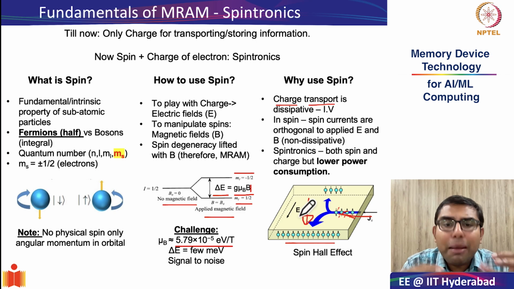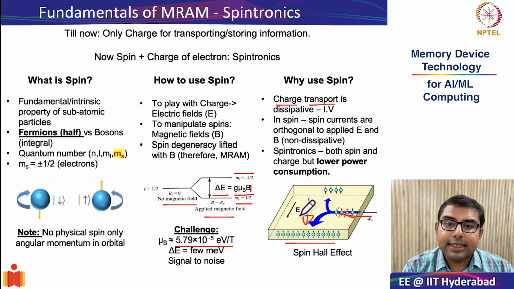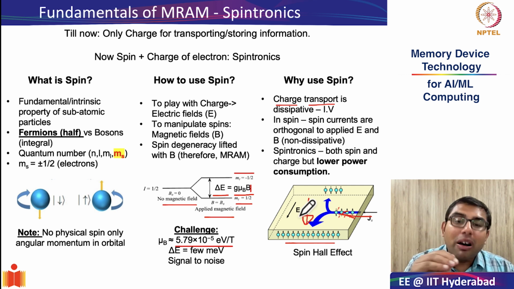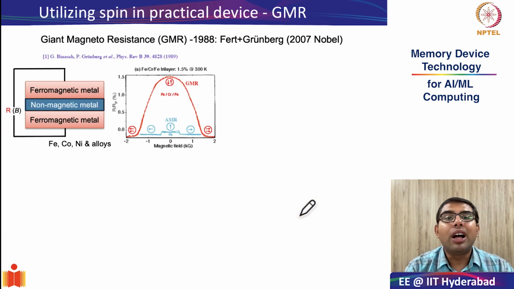It is not absolutely dissipationless because there is a charge component also, but the promise at least is that spintronic devices will be much more power efficient compared to purely charge-based devices. Okay, with this brief introduction, let us go to the first demonstration of utilizing spin in a practical device. And this was the Nobel Prize winning phenomenon of giant magnetoresistance.